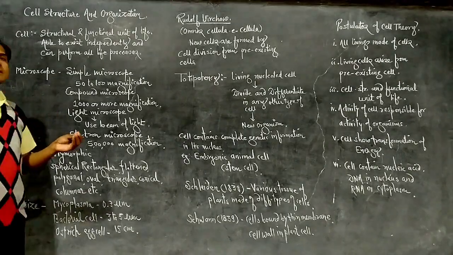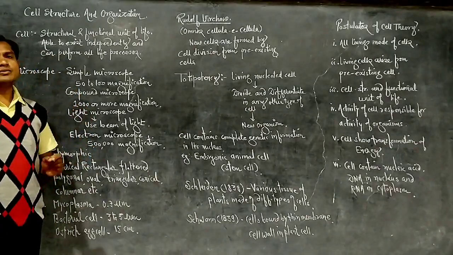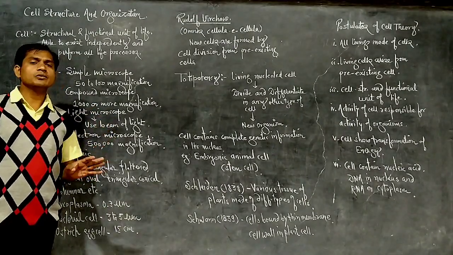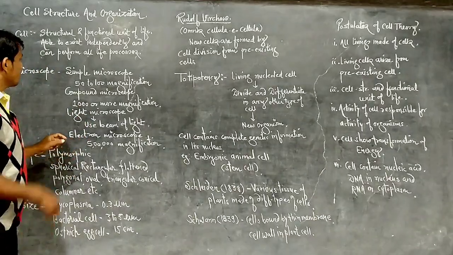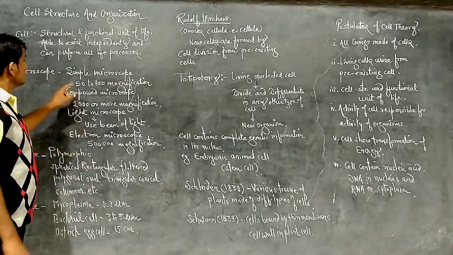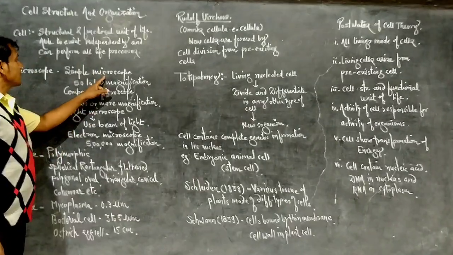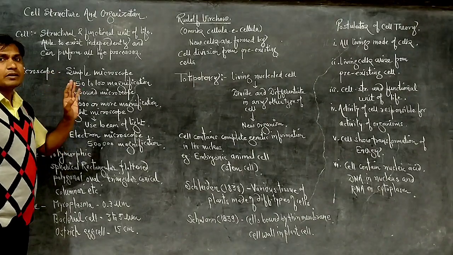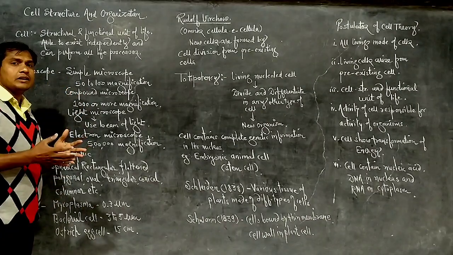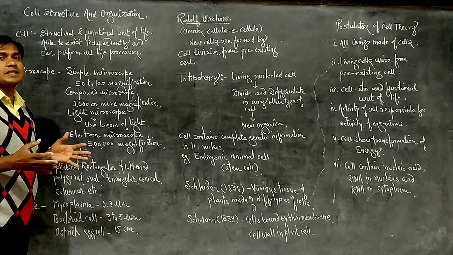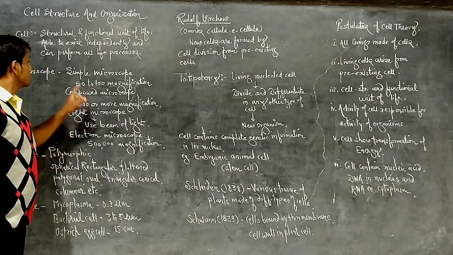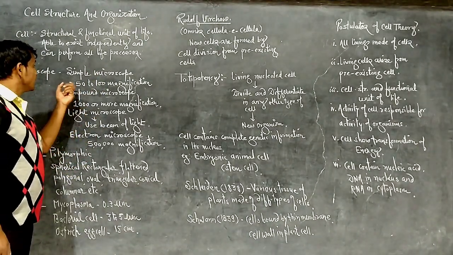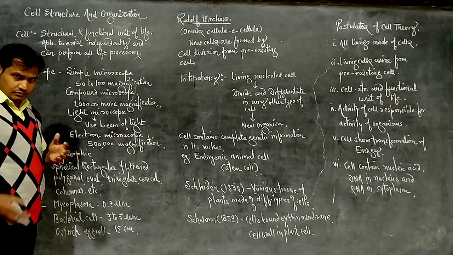Microscope, we have to observe the cell. Cell is very small in size, so we use the microscope instrument to observe the cell. Some larger cells we observe in a simple microscope. The simple microscope has a magnification power of 50 to 100 times, meaning we can see the object 50 to 100 times larger than its original size. But those cells which are smaller in size, when we magnify up to 100 times,